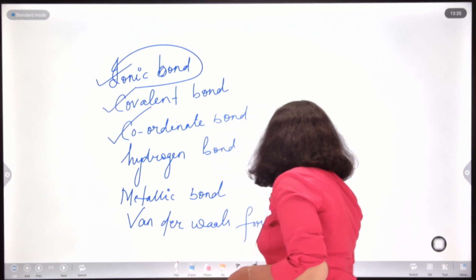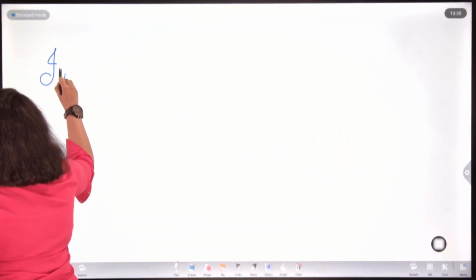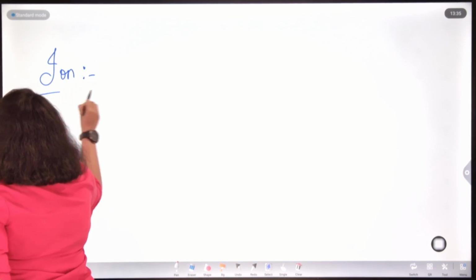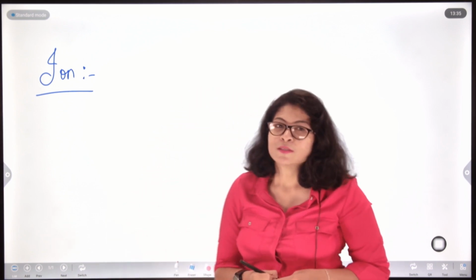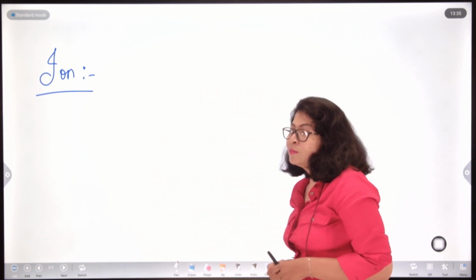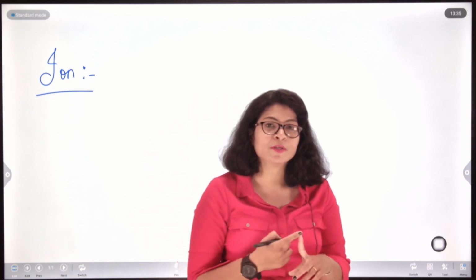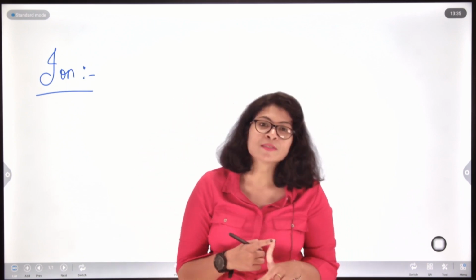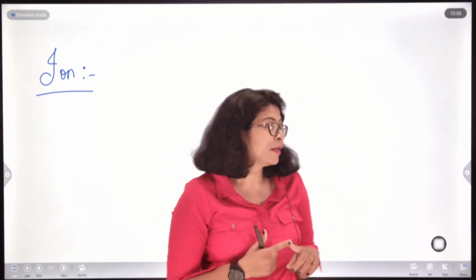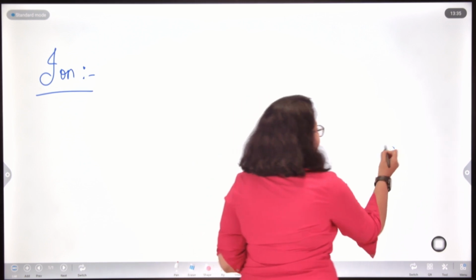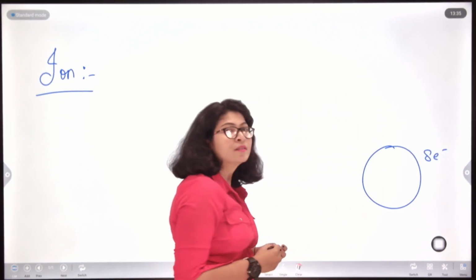So, what is an ion? We have heard about atoms, right? Now, what is an ion? As per the Bohr-Bury scheme, an atom always requires a stable octet configuration, like in the outermost shell of the atom, it must contain 8 electrons in order to be stable.